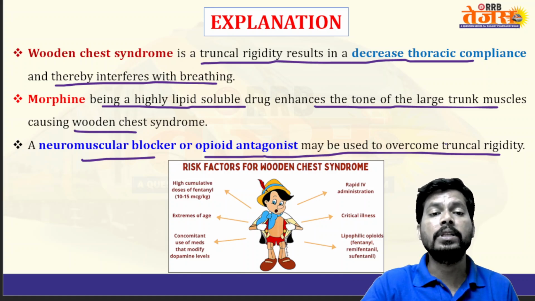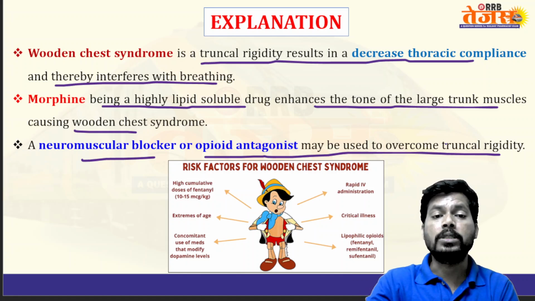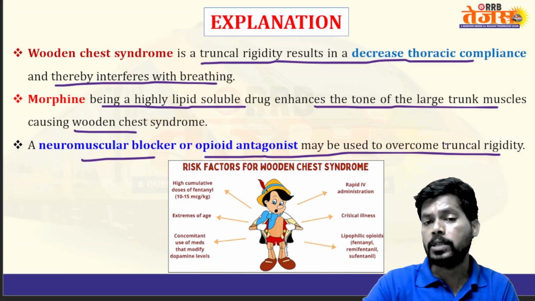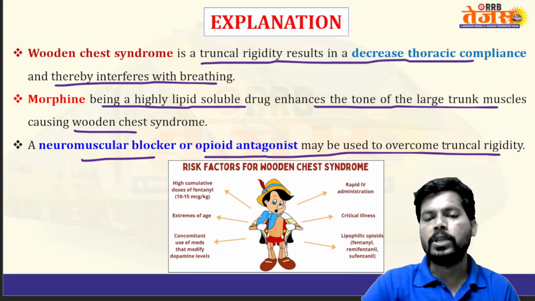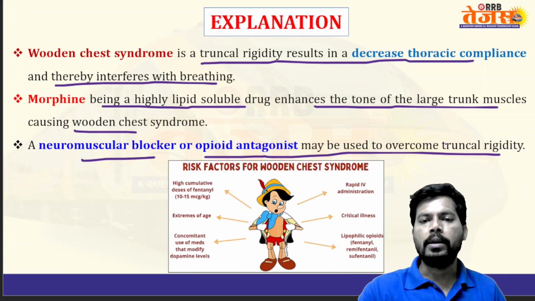So the treatment for this wooden chest syndrome is a neuromuscular blocker like d-tubocurarine or succinylcholine, or an opioid antagonist like naltrexone.